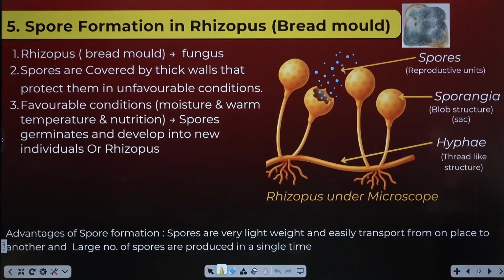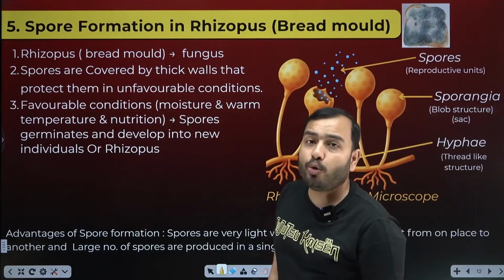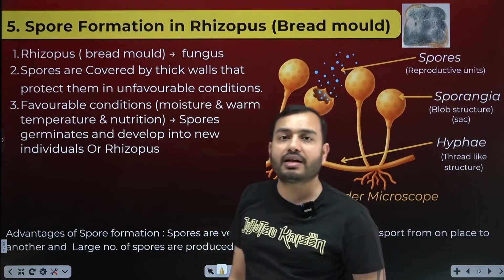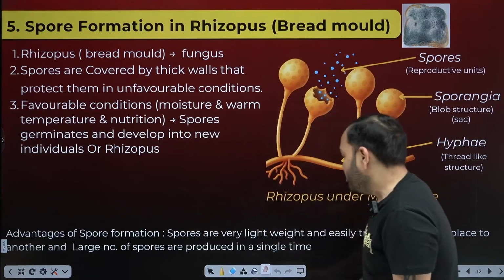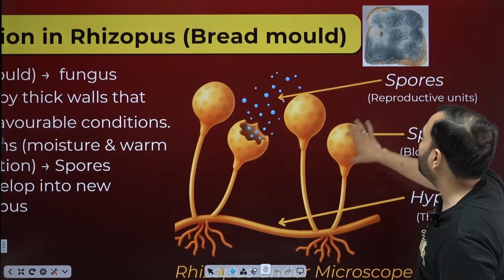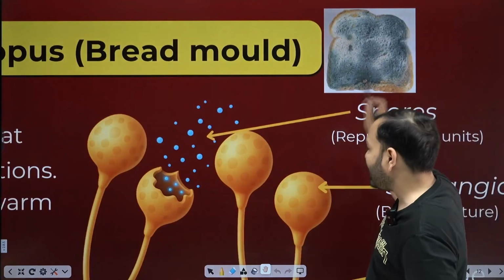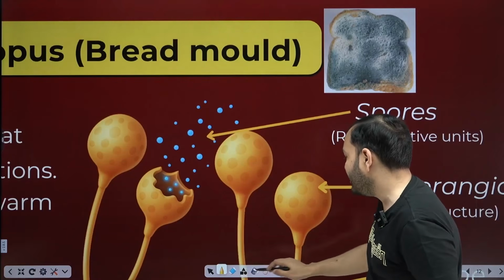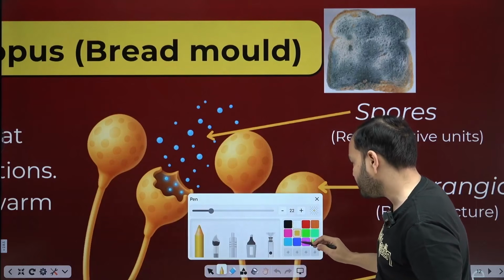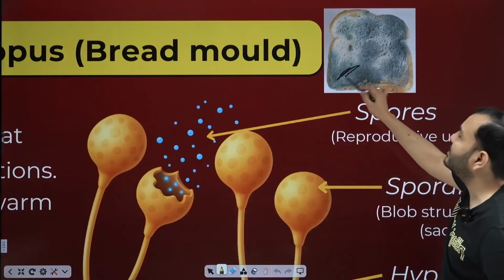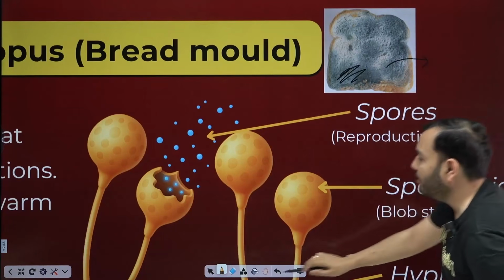Okay, let's move on. Next is spore formation in rhizopus. What is rhizopus? Bread mold. You must have seen that if your bread is left outside the fridge in the room for a few days, then a black layer accumulates on it. Don't people say, what's attached on bread? Fungus has attached.